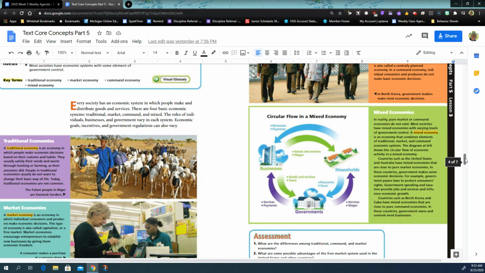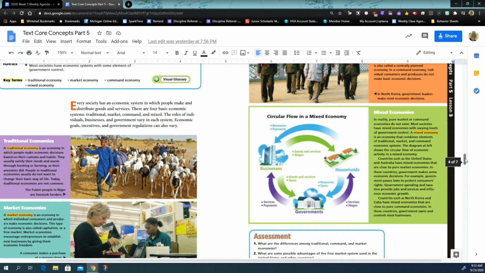Mixed economies. Most of our countries have mixed economies. In reality, pure market or command economies do not exist. Most societies have mixed economies with varying levels of government control. A mixed economy is an economy that combines elements of traditional, market, so you have supply and demand, and businesses, entrepreneurs, and command economic systems. You want the government to regulate some things so that, like, the electric company can't just charge outrageous prices.